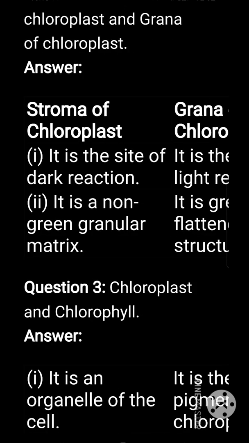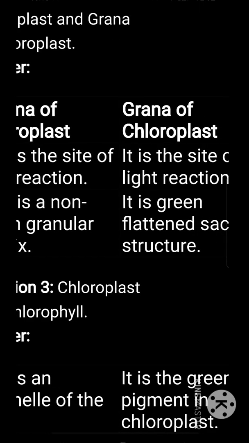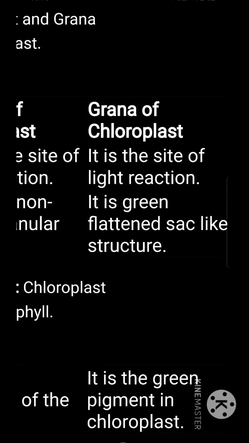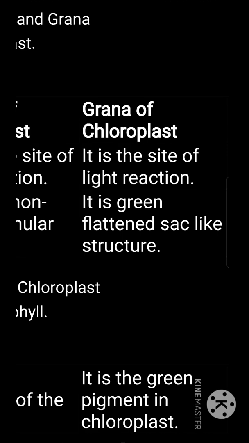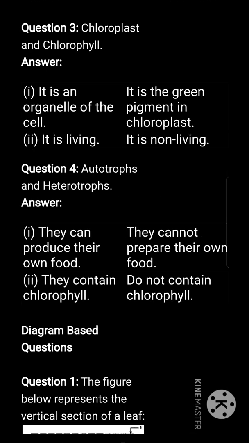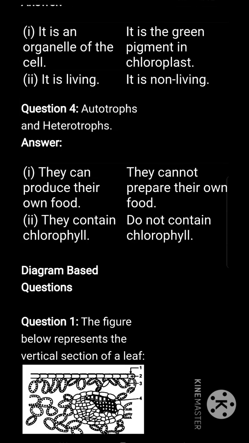It is a non-green granular matrix, whereas the granum of the chloroplast is the site of the light reaction. It is a green flattened sac-like structure. Differentiate between chloroplast and chlorophyll pigment. Chloroplast is an organelle of the cell, it is living, whereas chlorophyll pigment is a green pigment in the chloroplast, it is non-living.